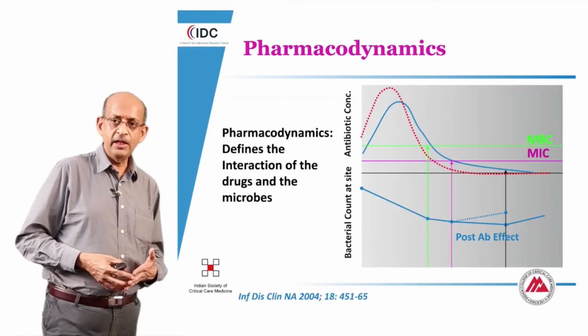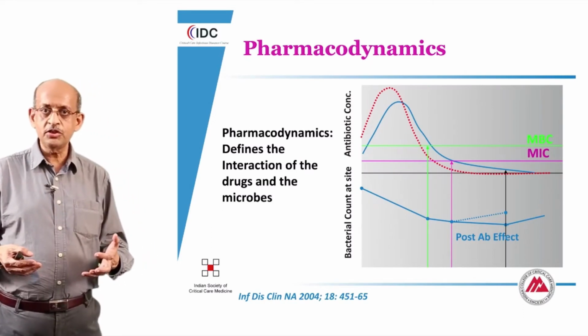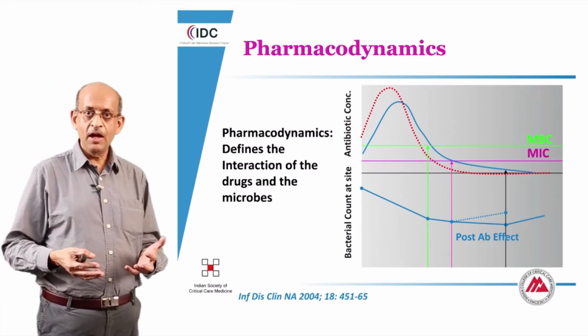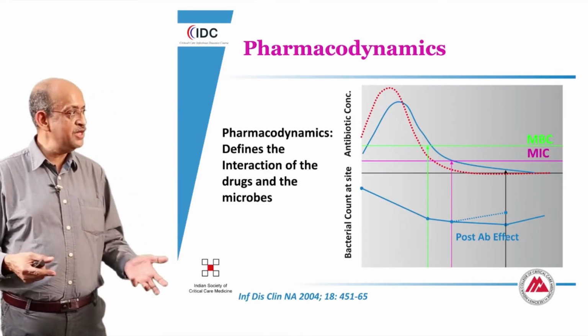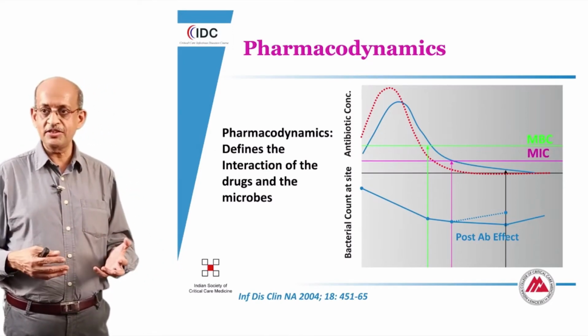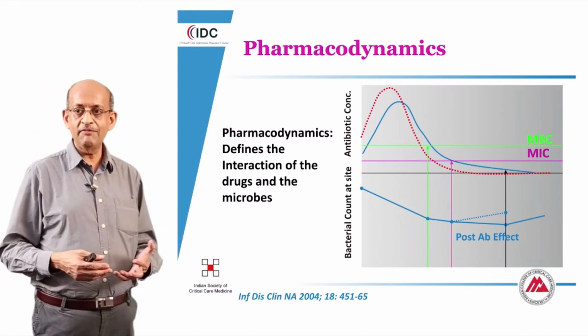More importantly, the pharmacodynamics, or the interaction of these antibiotics with the bacteria itself, is probably relevant. In this situation, we need a basic knowledge of the MIC, and the minimum bactericidal concentrations are very important.